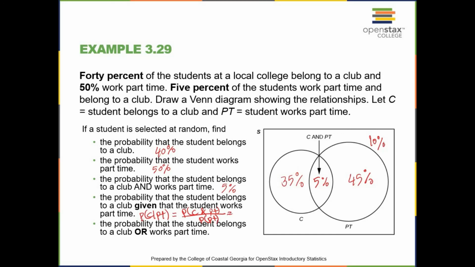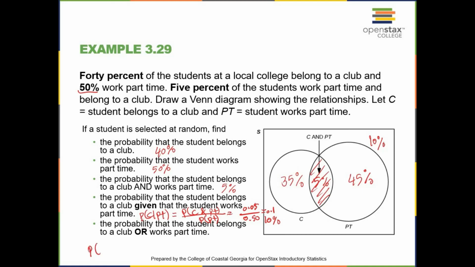In this case, this is equal to the probability the student belongs to a club and works part-time, that's 5%, which is this area. So we're going to say 5%, divided by the probability that the student works part-time, which is given in the question as 50%. So 5% divided by 50% gives you 0.1 or 10%.